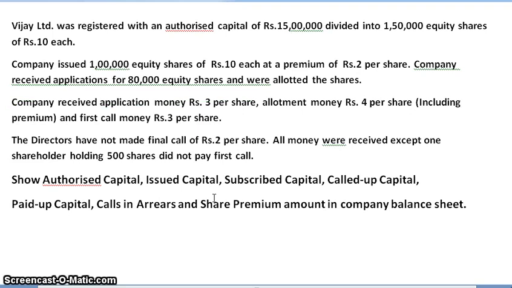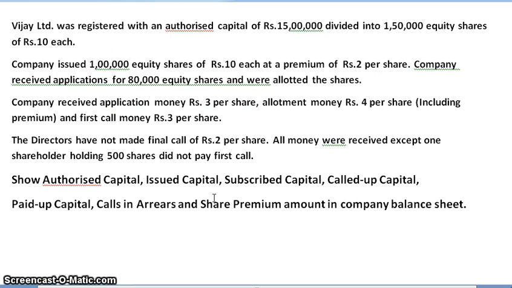Company received application money rupees 3 per share, allotment money rupees 4 per share including premium, and first call money rupees 3 per share. The directors have not made final call of rupees 2 per share. All money were received except one shareholder holding 500 shares did not pay first call.